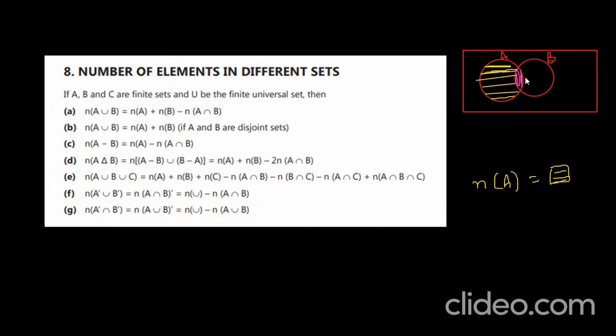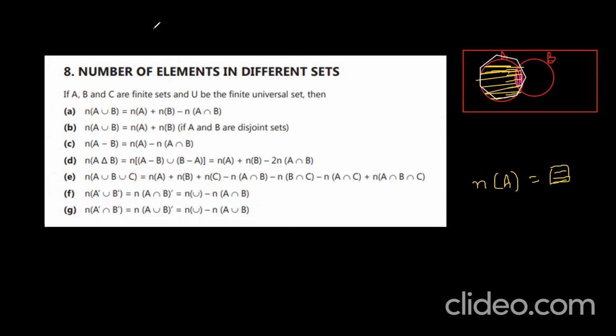What do I do? N of A total, sorry, I have to draw N of A total. This is my total N of A. From this total, I have to subtract N of A intersection B. Can I get N of A only? What is that? Let me draw it. What is N of A? I am drawing it with white color. This is my N of A.